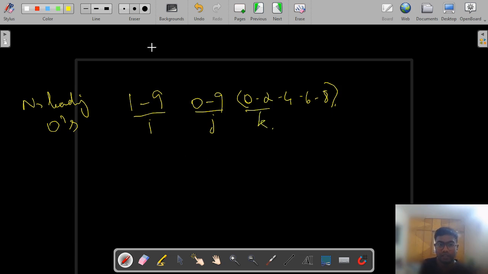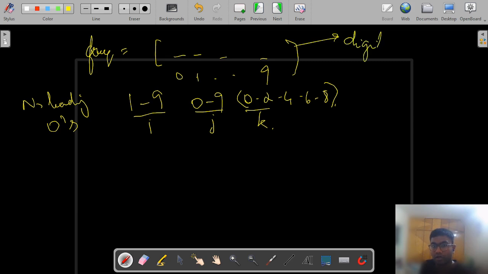And let's say we have a frequency array which has indexes 0, 1, 2, up to 9 and keeps the frequency count of each digit from 0 based on the digits input array.